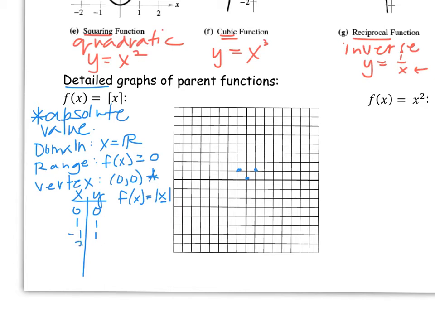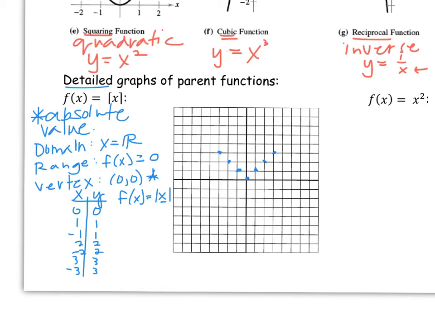Now if we plug in 2 and -2, the same thing will happen. Absolute value is the same for both of them. So I'm going to go again, 1 to the right and up 1, 1 to the left and up 1. If I pick 3 and -3, and we plug in absolute value for both of them, our output, once again, is positive. So I'm going to go up 1 over 1 to the right, up 1 over 1 to the left.